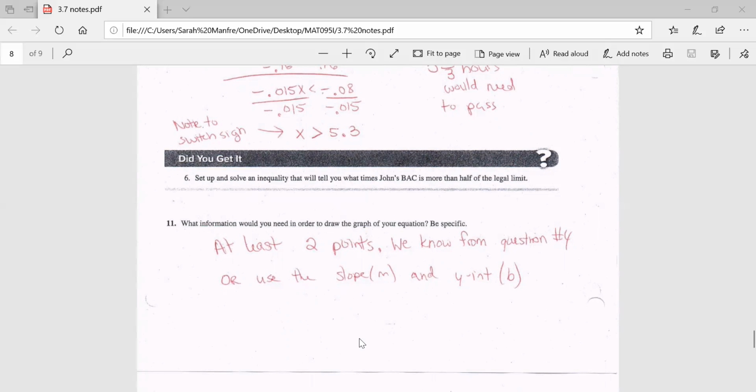But notice in this case, the slope is negative. So we're not really going to be going up. What are we going to be doing to do the slope? We're going to be going down. So if this was my y-intercept, I would go down, and we always go to the right. Okay?